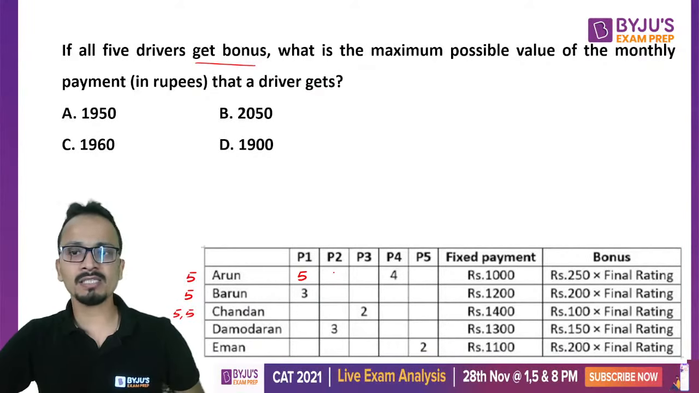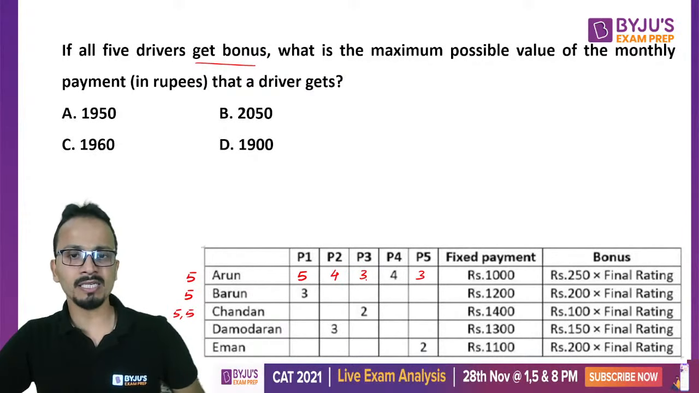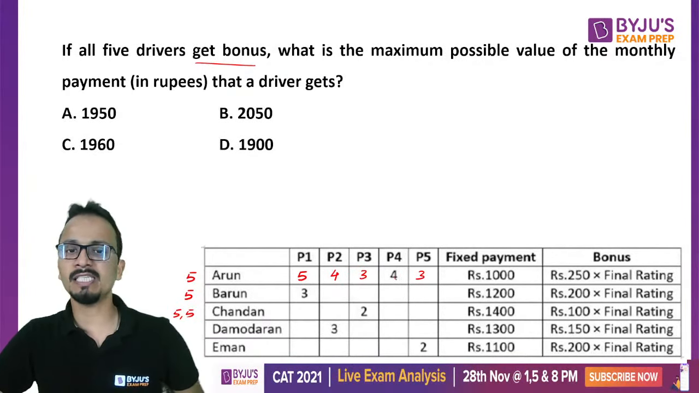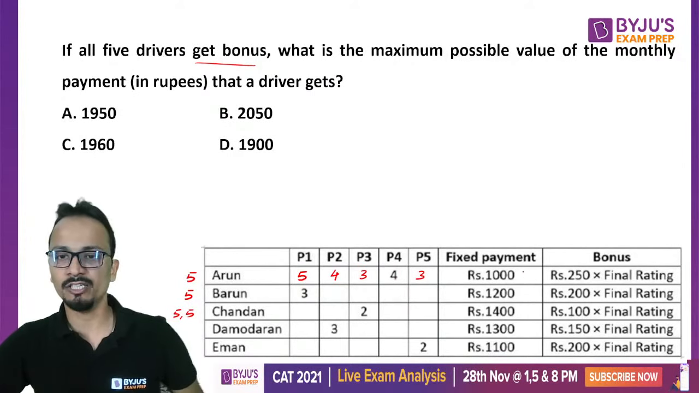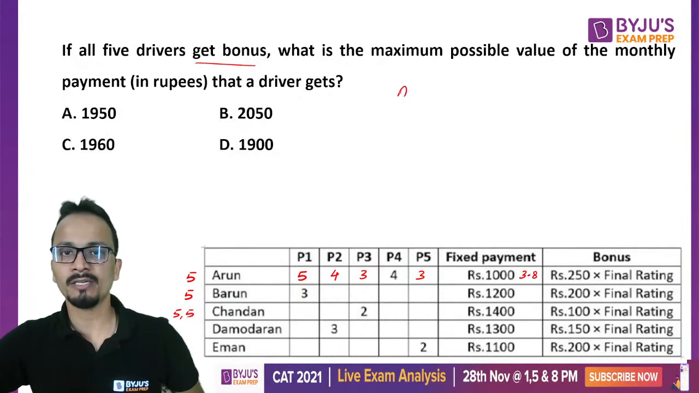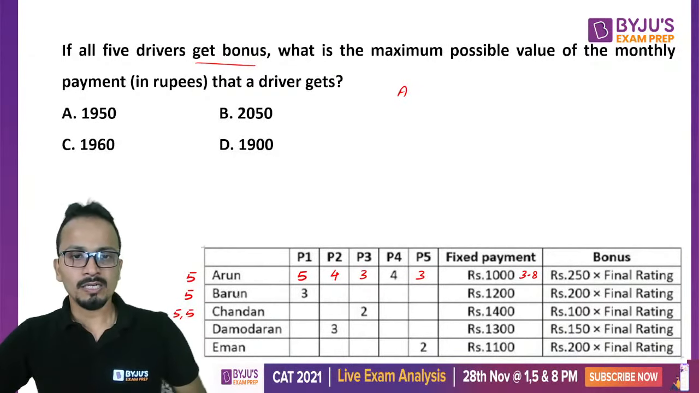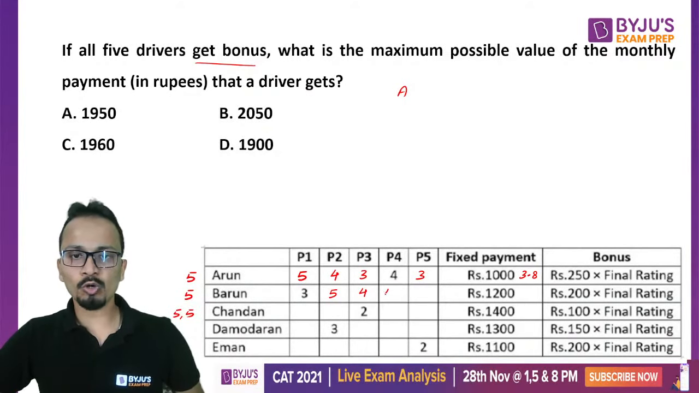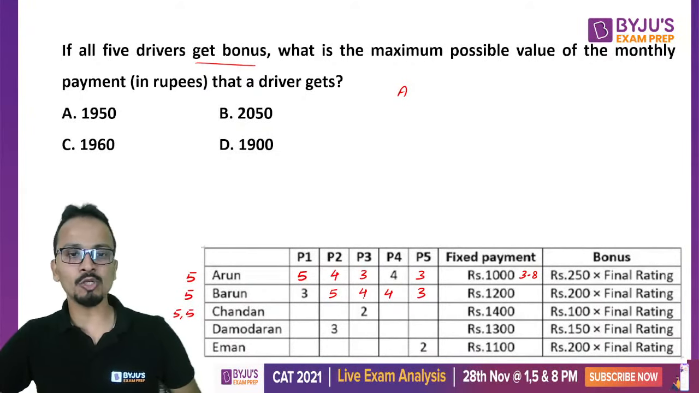So to maximize his final rating, I'll give him 4 and then 3 and 3. The sum here is 9, 10, 11, 12, 16 and 3, 19. So his final rating will be 3.8. For Barun, I will give him 1 5, 2 4s and 1 3. His ratings are absolutely the same as that of Arun, so it will be 3.8 once again.